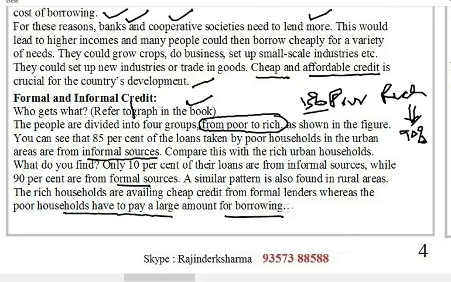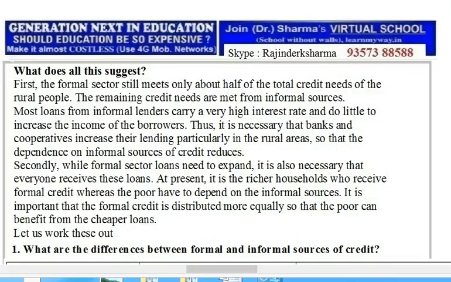So let's see further. What do we conclude from all this discussion? First, the formal sector still meets only about half of the total credit needs of the rural people. The remaining credit needs are met from informal sources. Most loans from informal lenders carry a very high interest rate and do little to increase the income of the borrowers. Thus, it is necessary that banks and cooperatives increase their lending, particularly in the rural areas, so that the dependence on informal sources of credit reduces.